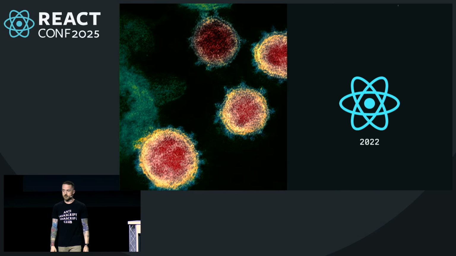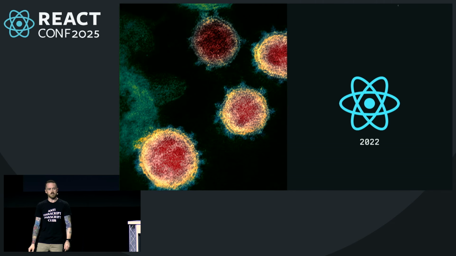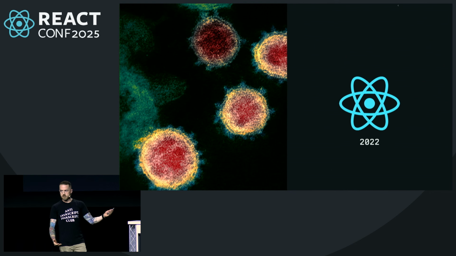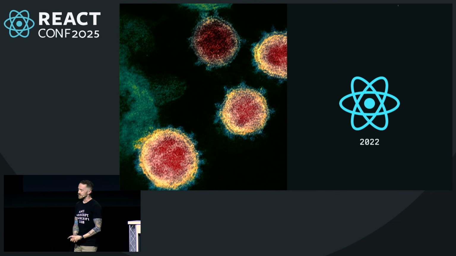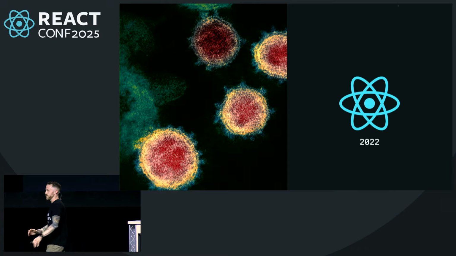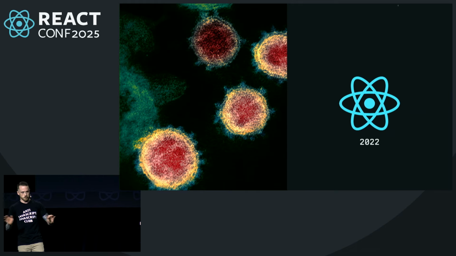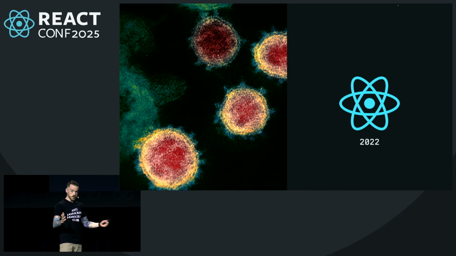This has been a consistent theme throughout the project. Of course, in 2022 nobody got on stage because there was a little thing going on and we had to take a few years off. But you know what happened? We got our first implementations of React Server Components, and this was the big thing that everyone talked about and everyone was scared of and freaked out about, and we still hear a little bit about that.